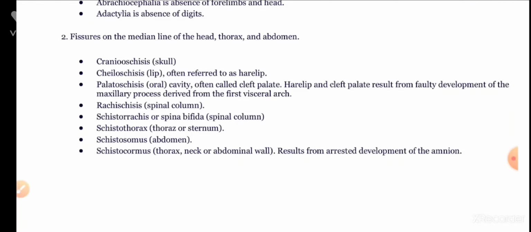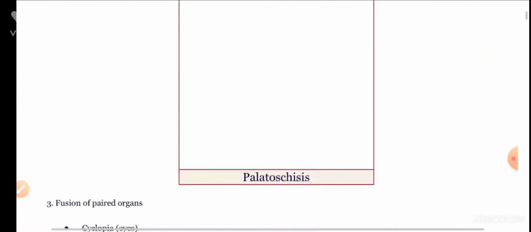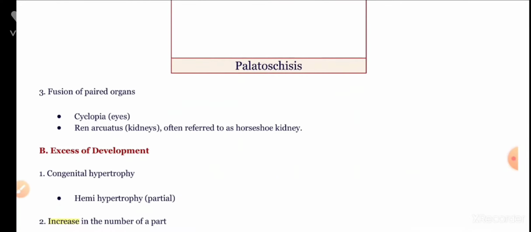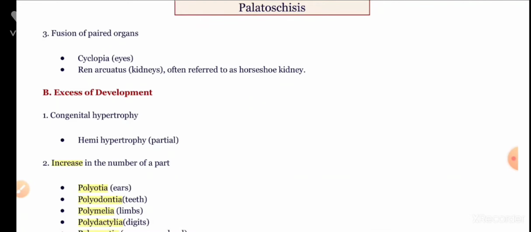Cystothorax is the fissure in the thorax or sternum, and cystosomus is the fissure in the abdomen, and cystocarmus is the fissure in the thorax, neck, and abdominal wall. Now let us come to the next one in the arrest of development, which is the fusion of paired organs, which includes cyclopia, the fusion of the eyes, and renarcuatus, the fusion of the kidneys, often referred to as horseshoe kidney.